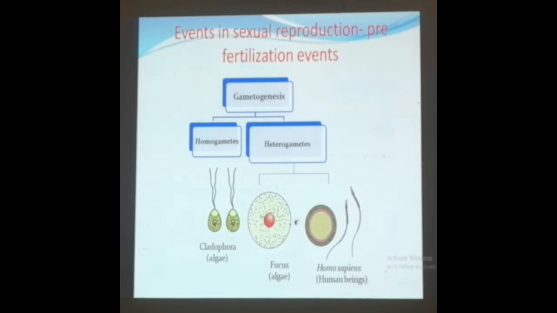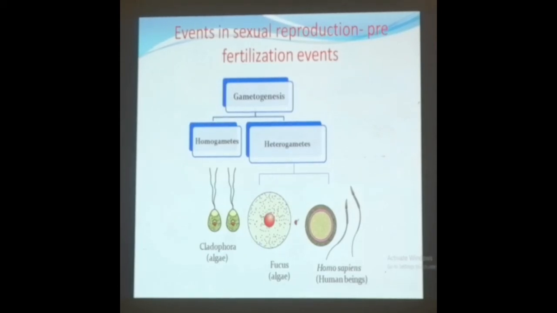Gametes are male and female, of course, but they resemble each other both in size and structure. The morphological appearance remains the same. And in some algae like Fucus, you can see one gamete is bigger and the other is smaller. That is, one is larger in size, the other is a very minute structure.